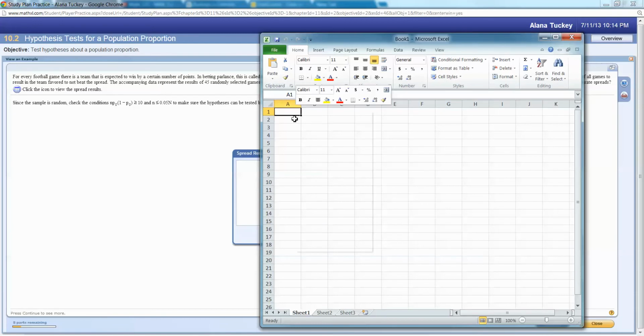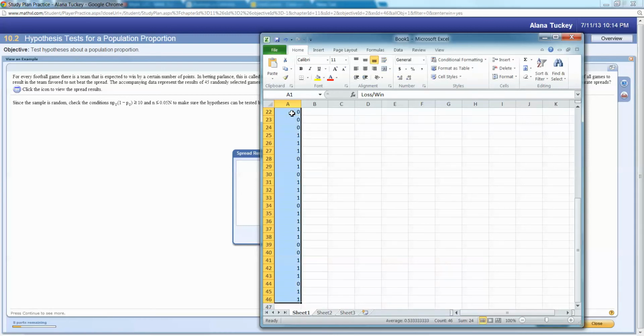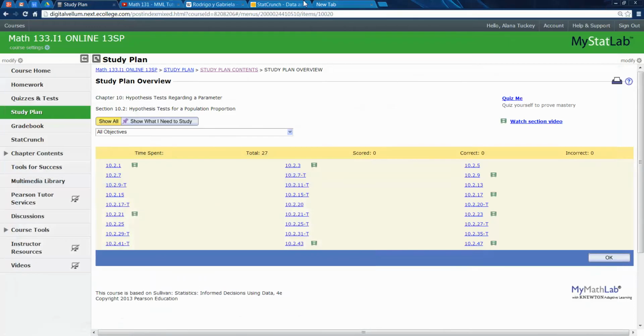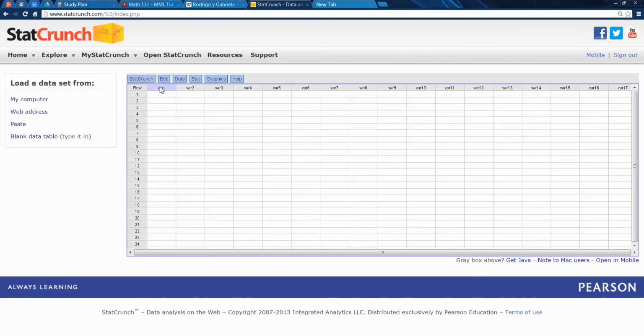You can open it in StatCrunch as well, but I already have StatCrunch open and I didn't want to fight with the windows. Anyway, all right, so this is wins or loss, win. Okay, and then I'm just going to be lame and copy all of that into my StatCrunch, which I actually have open in a different tab here.